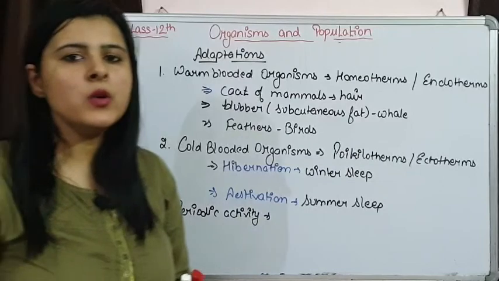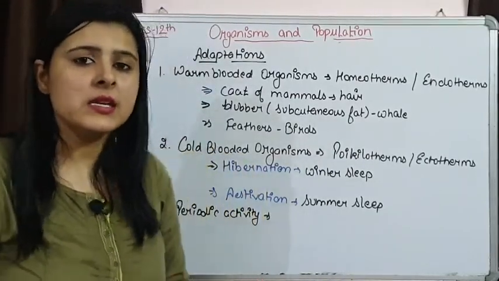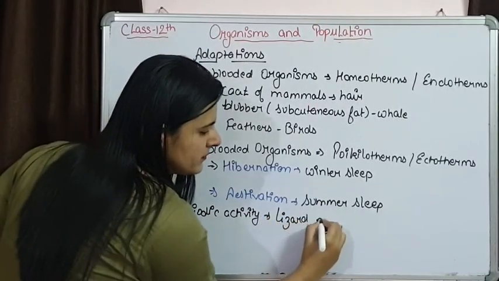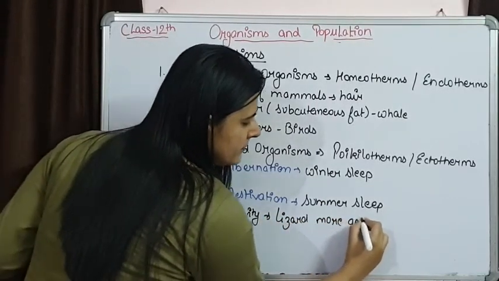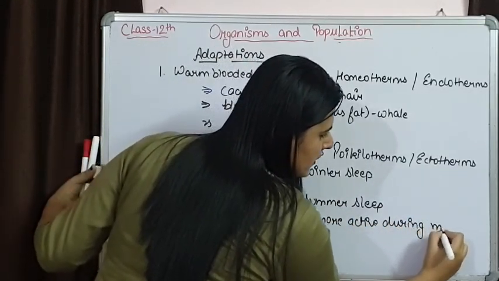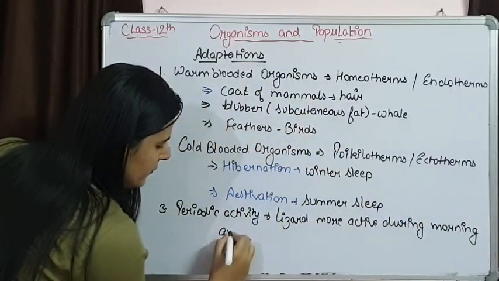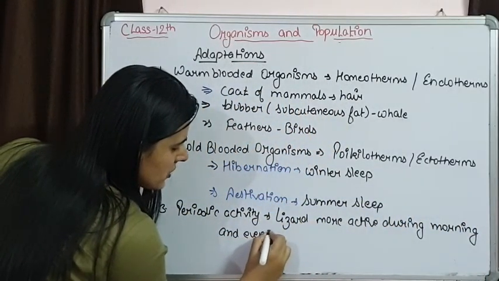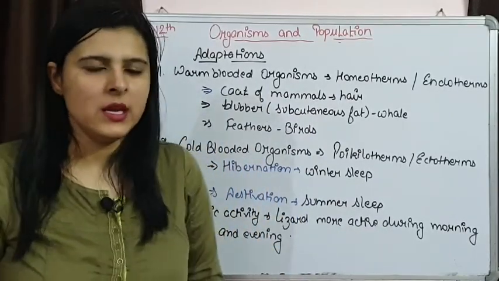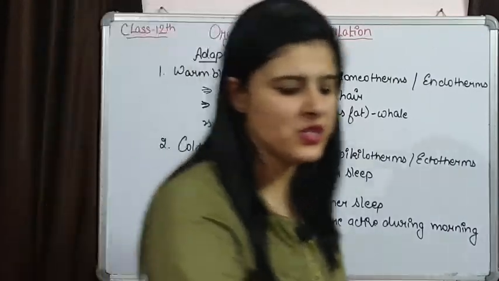Say if we talk about lizards, during very hot summer days, lizards are more active during morning and evening, because at that time the temperature is low during very hot summer days. So these are some of the adaptations that are shown by organisms towards temperature.